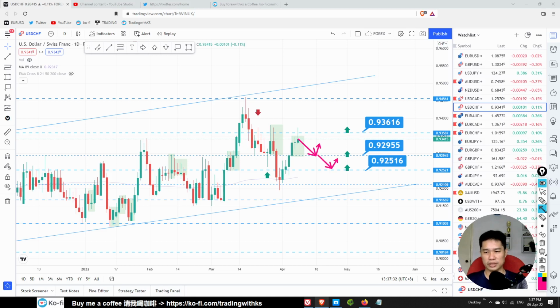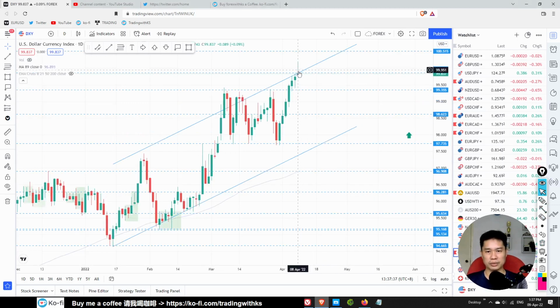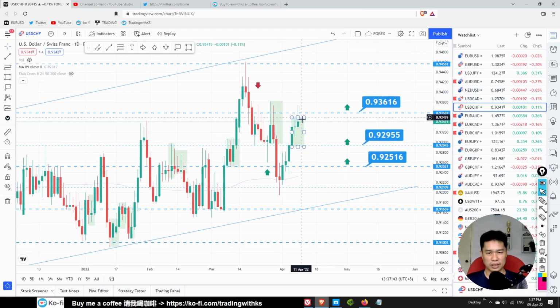We are looking for US dollar strength, but do note that the US dollar has a pin bar over here, so there is a possible drop before it goes up. So during this drop, this setup probably can be executed, but in a very short-term manner.